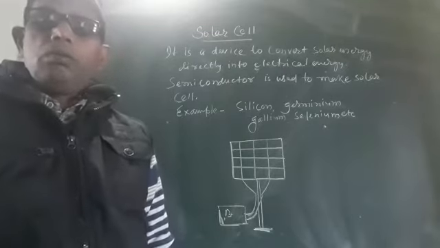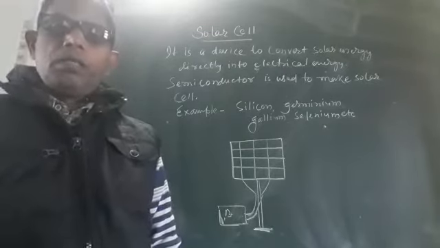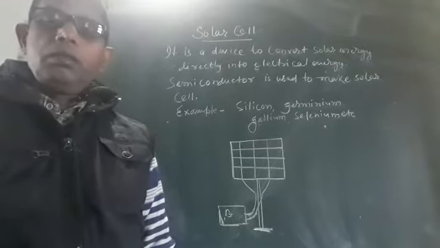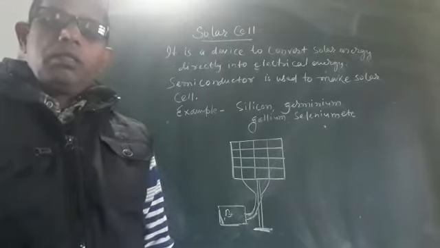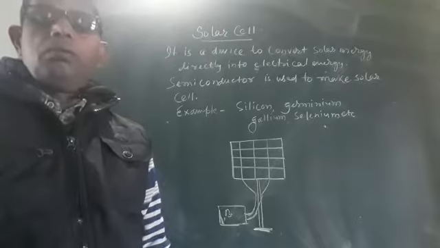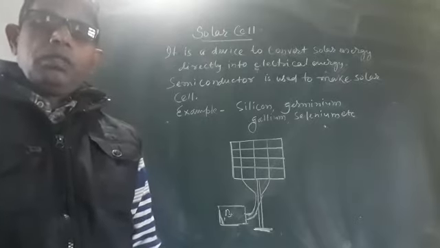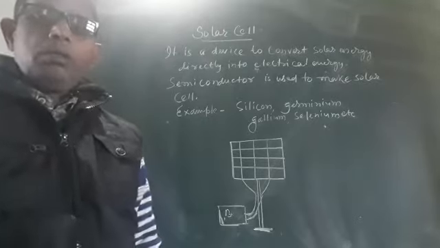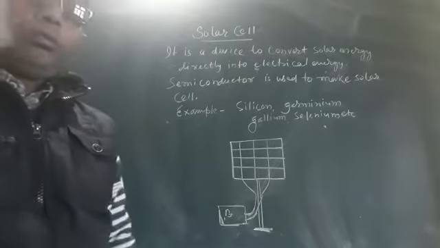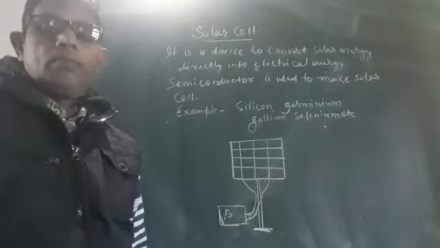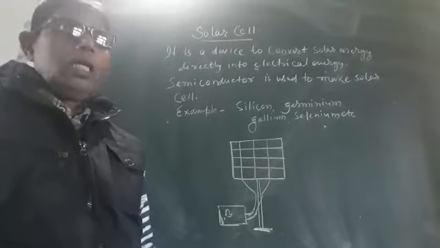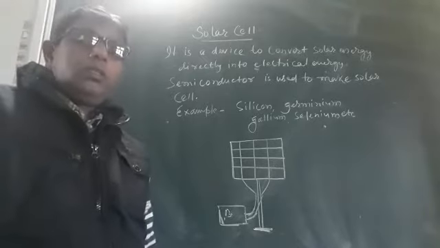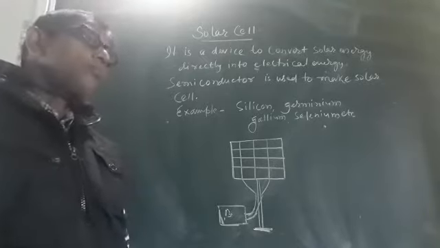In general, you know that what is cell? Cell means a device which converts chemical energy into electrical energy. This is known as cell. Because in our daily life, we use dry cell in torch as well as in watch, etc.